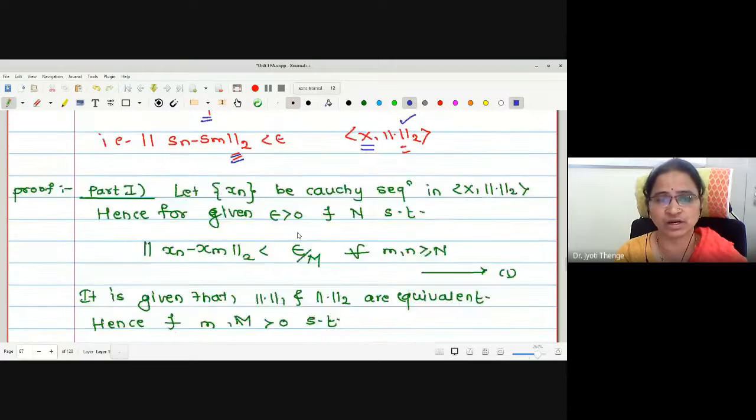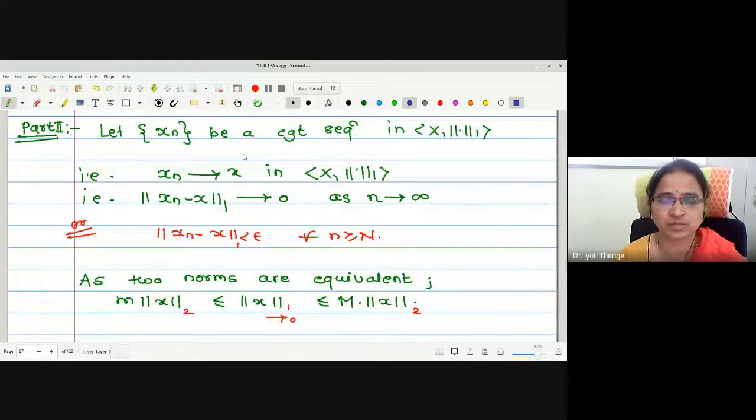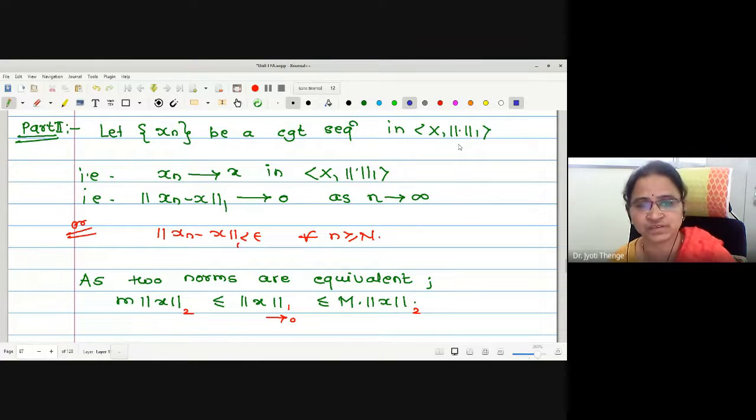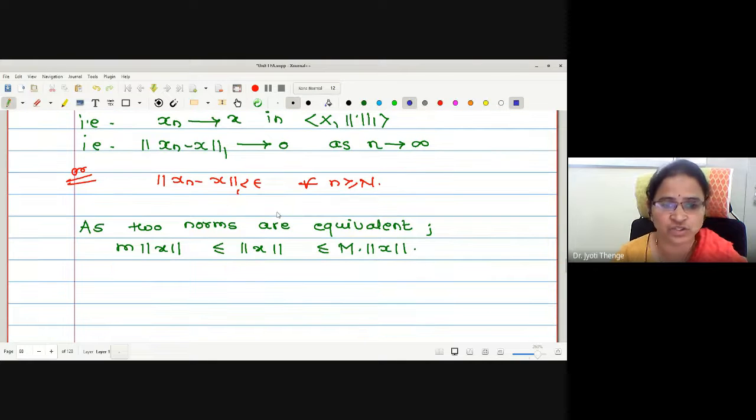The second point let us complete in one or two minutes. Here we have a convergent sequence (xn) in (X, norm 1), that is, xn tends to x in (X, norm 1). That is, norm 1 of xn minus x tends to 0, or one can write less than epsilon. Now we use the condition that the two norms are equivalent, so we can write the inequality m norm 1 of x is less than or equal to norm 2 of x is less than or equal to M norm 1 of x.